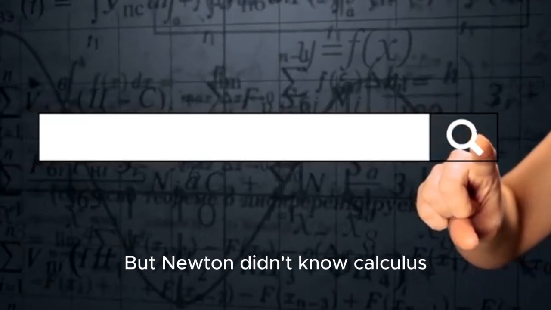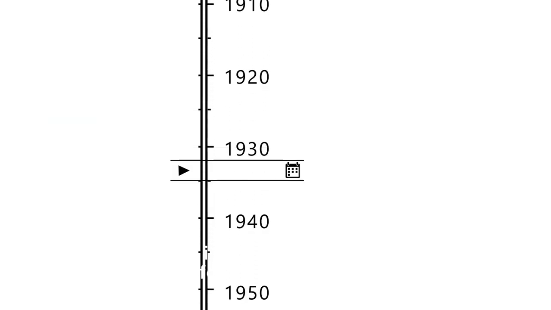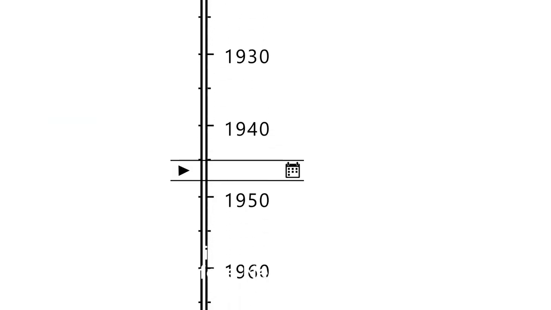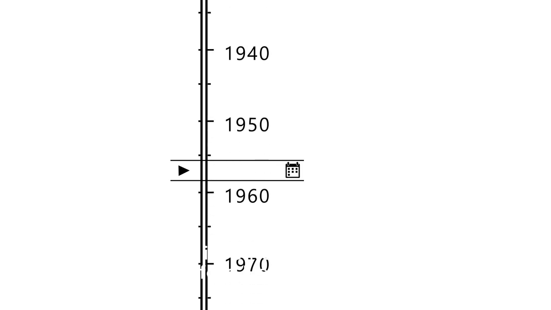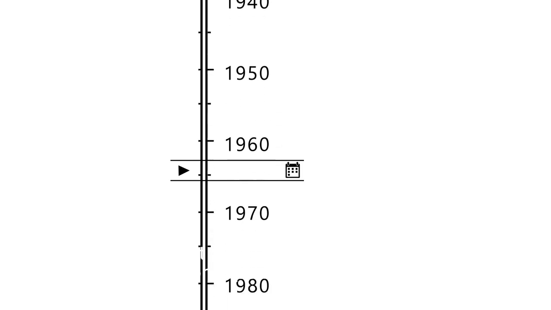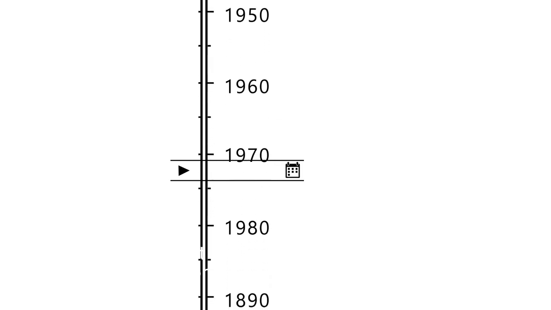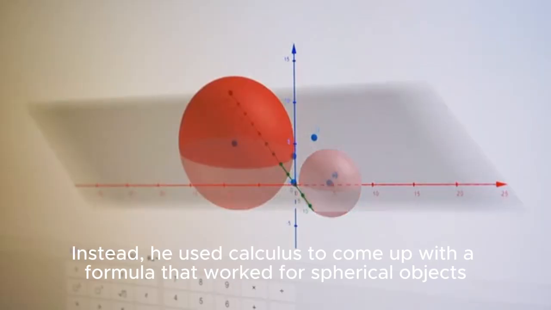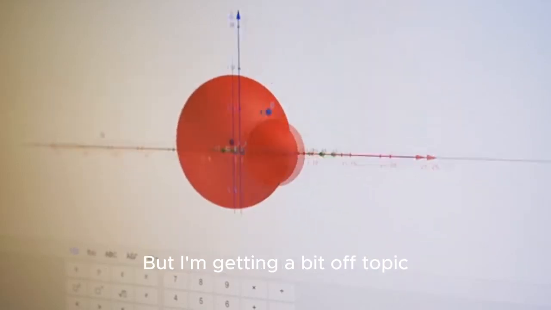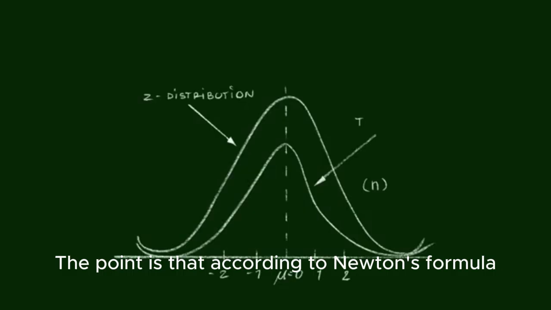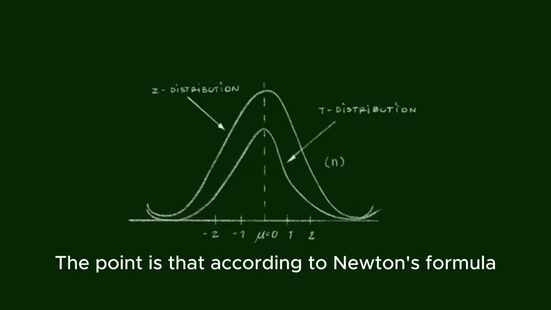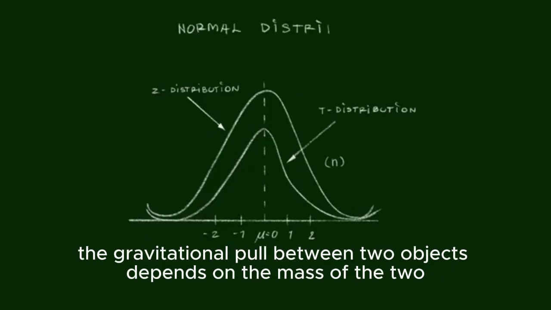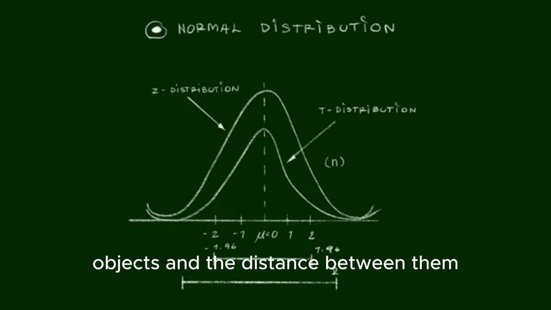And that requires calculus. But Newton didn't know calculus. Calculus wasn't invented until about 300 years before Newton's time, so he couldn't have used it to calculate the gravitational pull of a lumpy potato. Instead, he used calculus to come up with a formula that worked for spherical objects. But I'm getting a bit off topic. The point is that according to Newton's formula, the gravitational pull between two objects depends on the mass of the two objects and the distance between them.